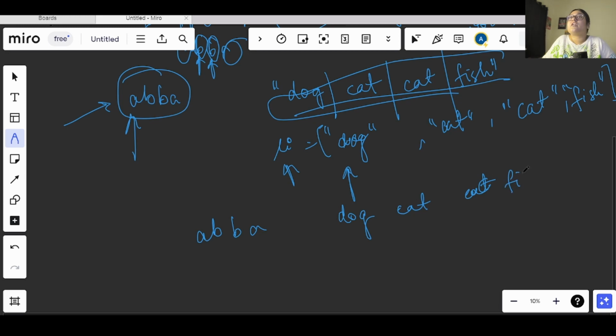and fish. Now the first and foremost thing is the length of both of them will be the same, in the sense the number of words in the list and the number of characters in the string pattern, both of them will be the same. If they are not equal, then we can directly return false. So that is one condition.